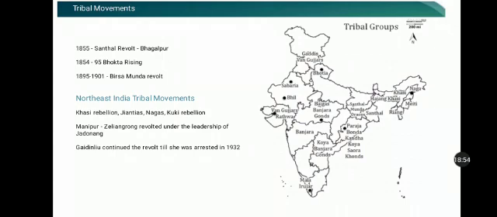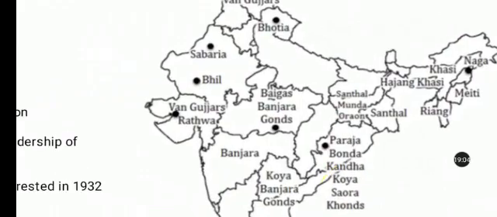Okay. Out of these, a very important tribal revolution was the Birsa Munda revolution. Let's see who Birsa Munda was. When outsiders occupied the place where the Munda community lived, the Munda community was not able to accept it because their movements had social and religious overtones.